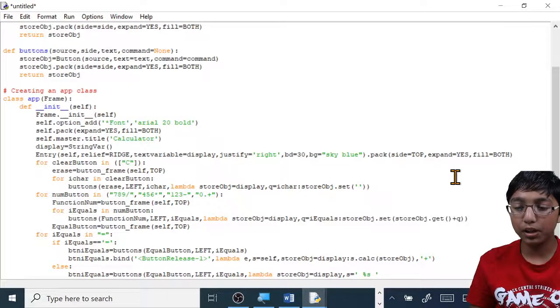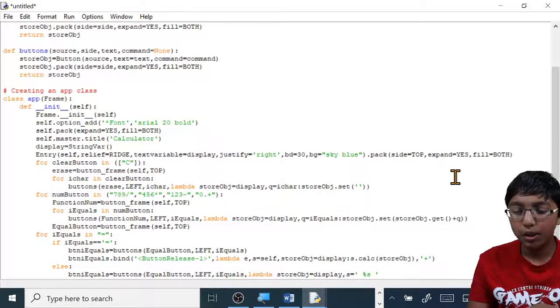Make sure you type %s. Then do % I capital E equals,